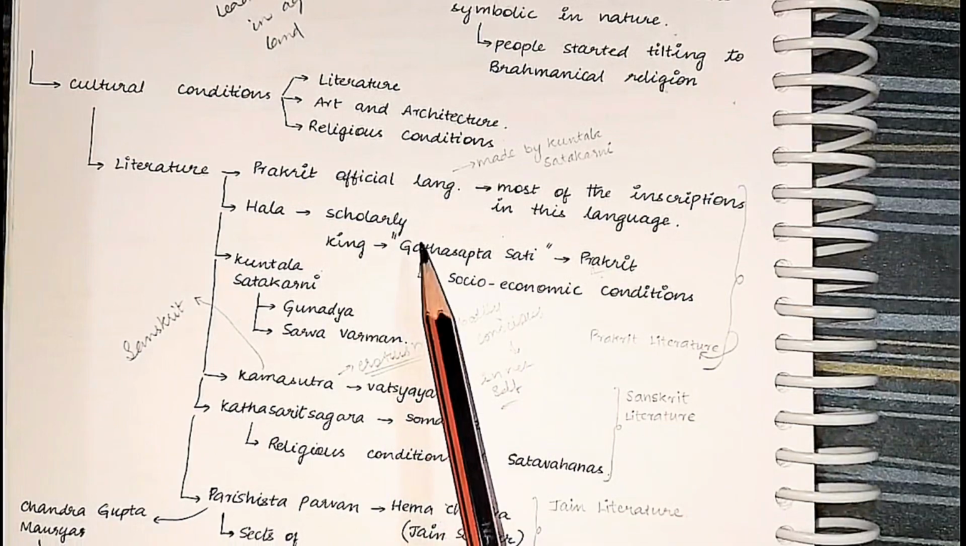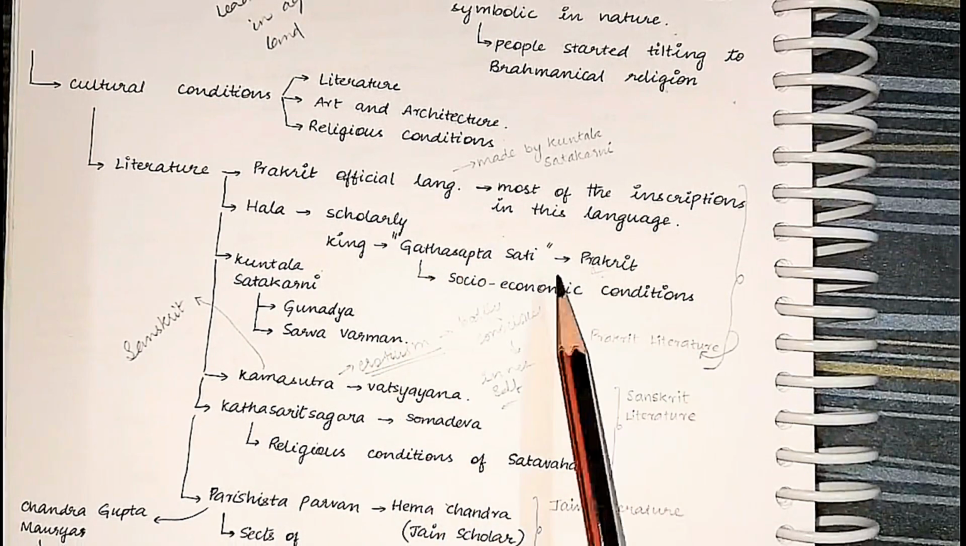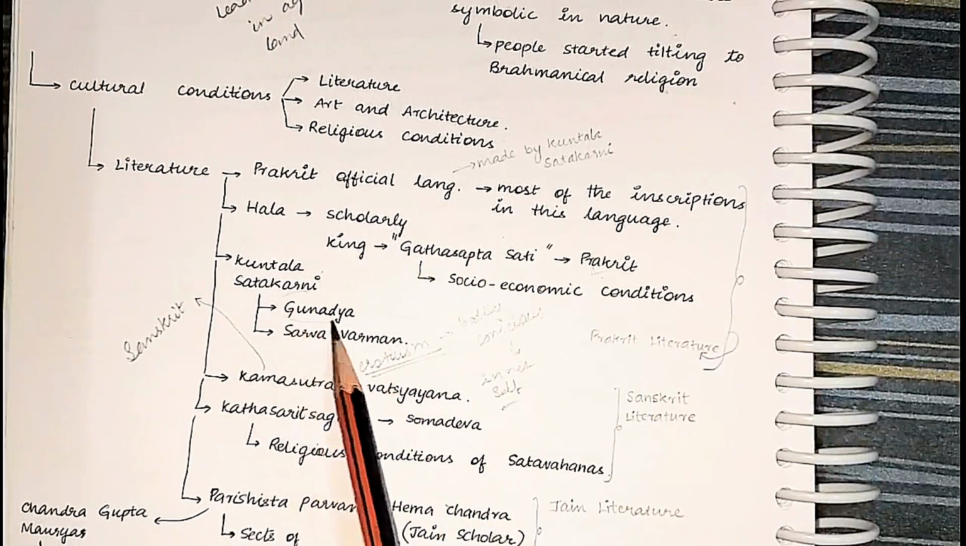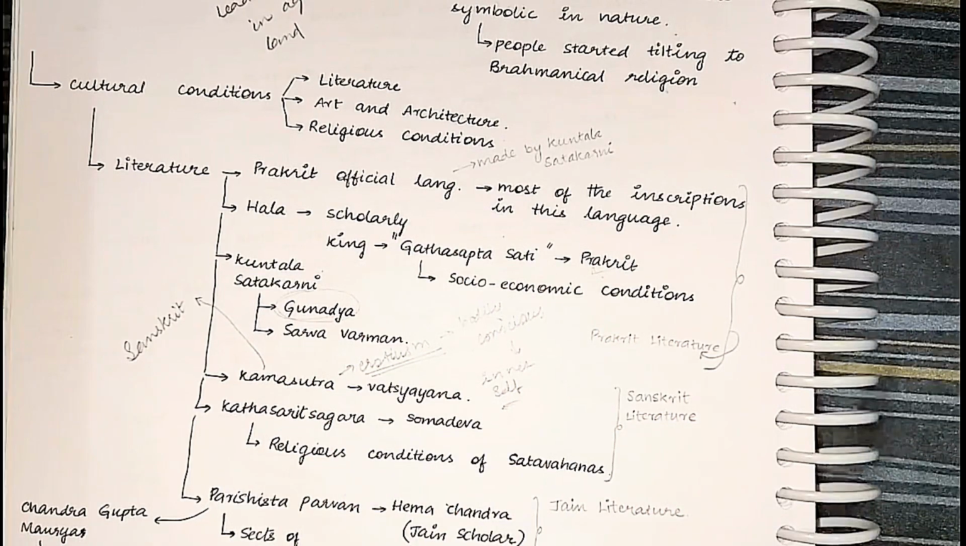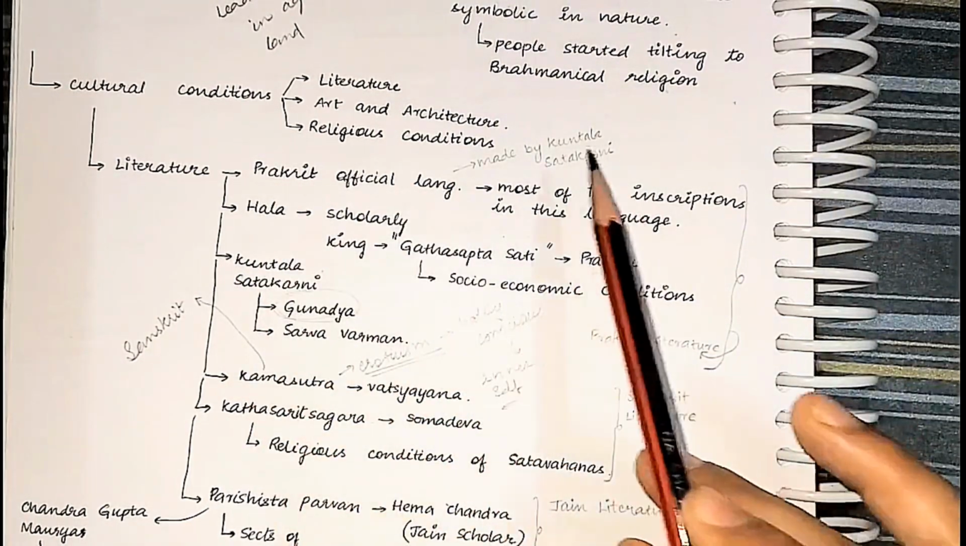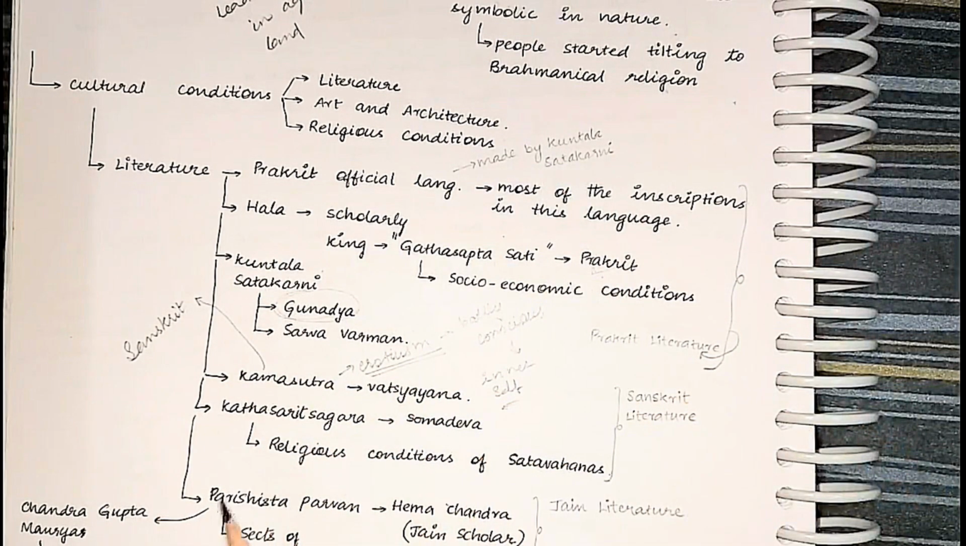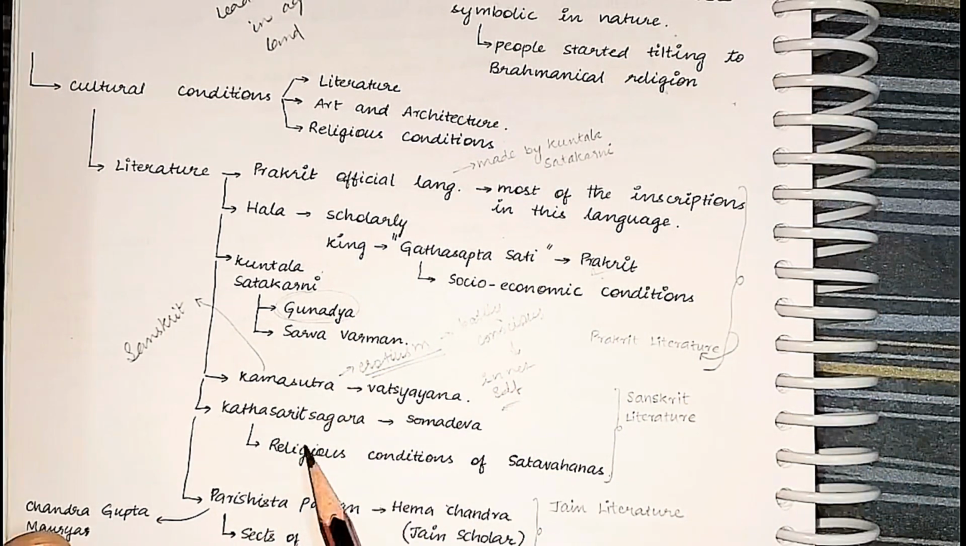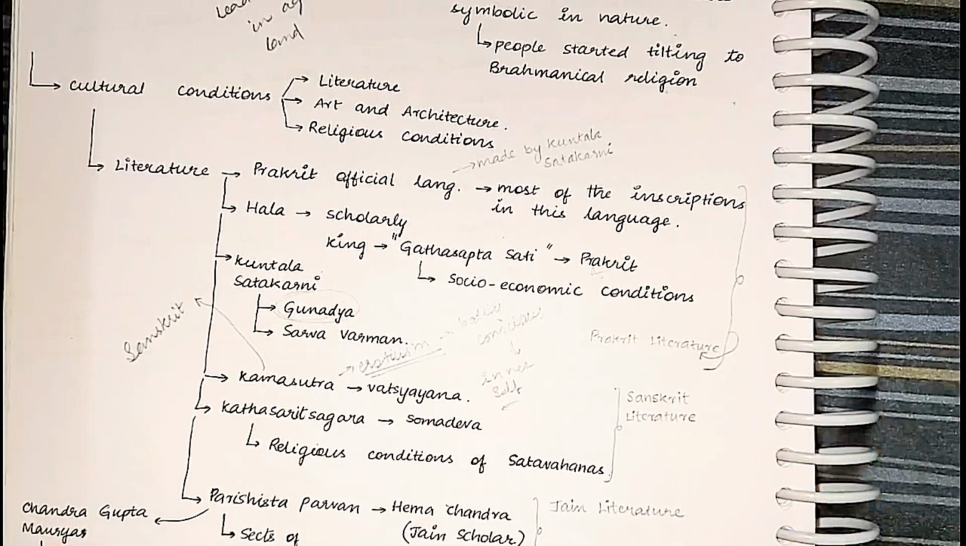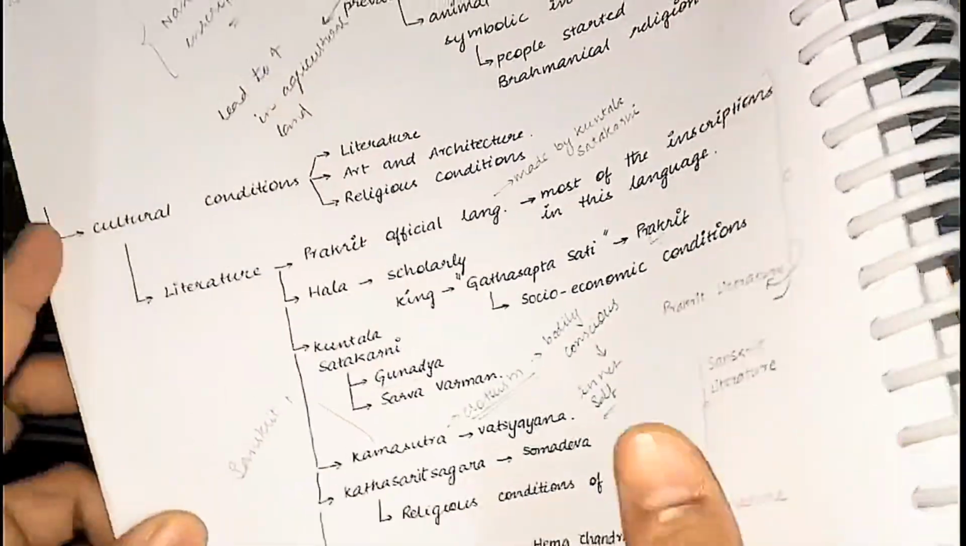Next, talk about the Gatha Saptasati, socio-economic conditions, and talk about Gunadhya. That's it. Buddhist literature here, Jain literature, talk about the Parishishta Parvan. Sanskrit literature, talk about the Kama Sutra, Katha Sarit Sagara, and Sharva Varman's Katantra Vyakarana. So, Sanskrit, Jain, and Buddhist literature were prevalent during the time of the Shatavahanas. That's it.